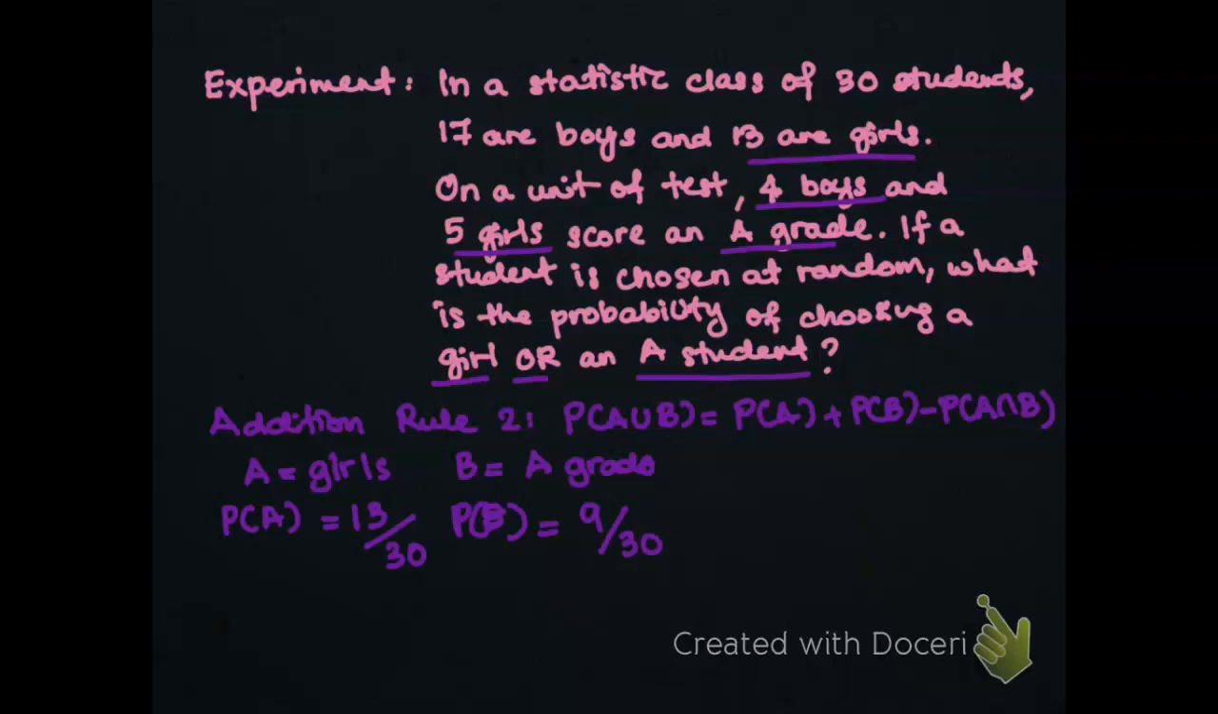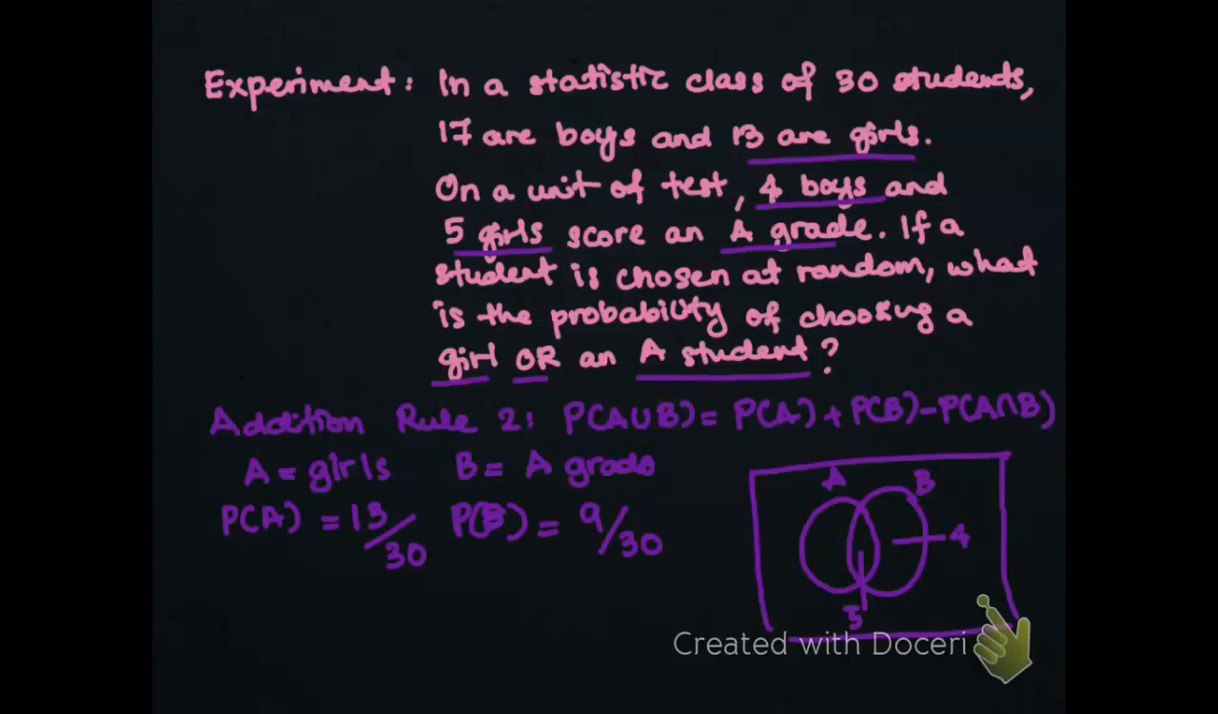From this 9 over 30, now let me illustrate the information in a Venn diagram. So here is the girls and here is the grade A. How many girls are in this grade A? There will be 5 students here. From the grade A set, 4 will be boys, and the rest of the girls will be 8 students with other than grade A.